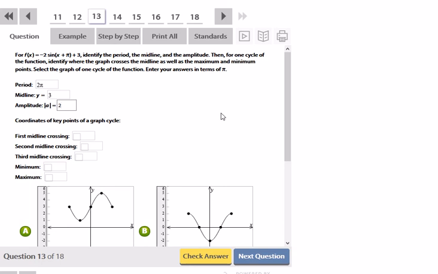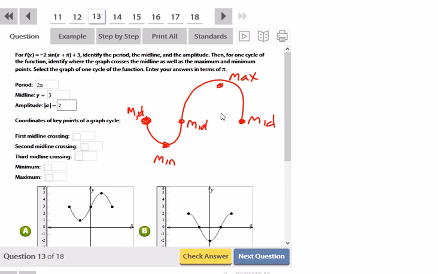So just to give you an idea of what we're looking at, a sine function where the A is negative. So the first thing it's going to do is go down. So it looks like this. This is going to be the first mid. Then we're going to do a min. Then we go back to the second mid. Then a max. And then finally a mid again. So we can use transformations for this. That's what we'll do. We'll use transformations.